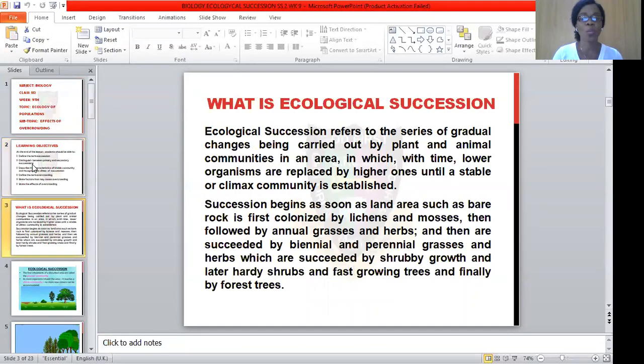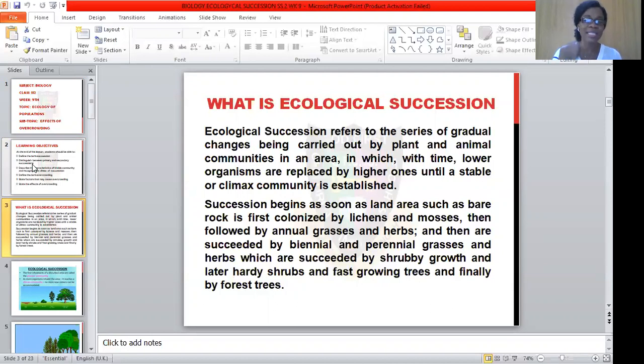Let's move on. What is ecological succession? Ecological succession refers to the series of gradual changes carried out by plant and animal communities in an area in which, with time, lower organisms are replaced with higher ones until a stable or climax community is reached or established. Succession begins as soon as the land, such as bare or barren rock, is first colonized by lichen, and then followed by annual grass and herbs.